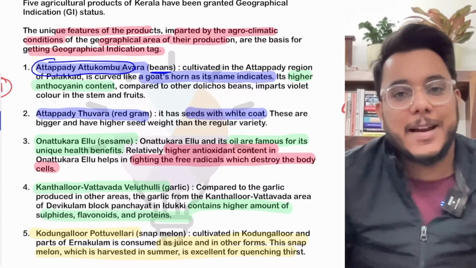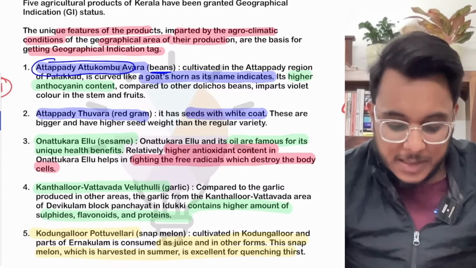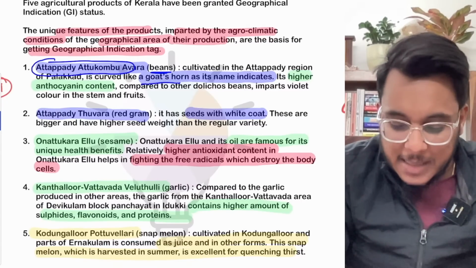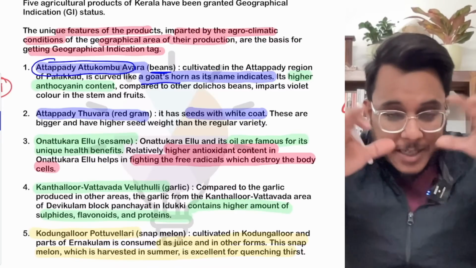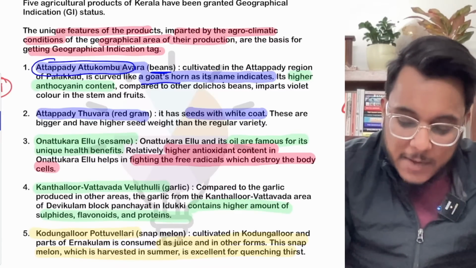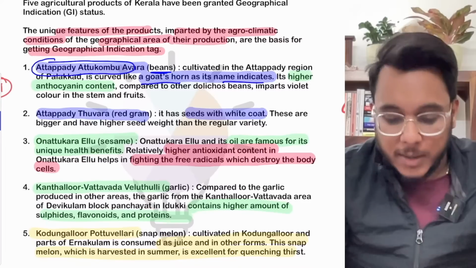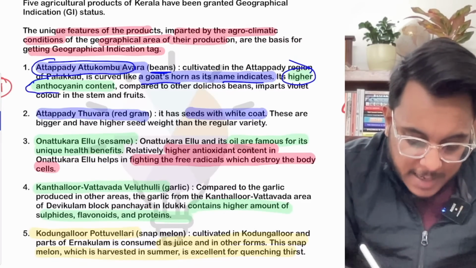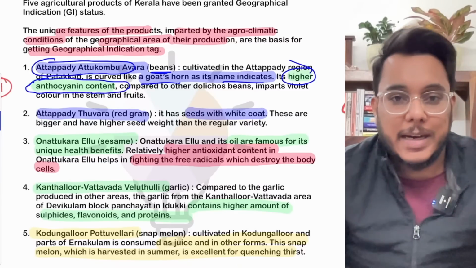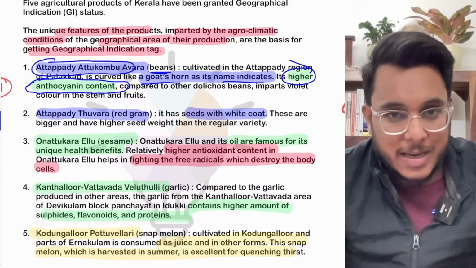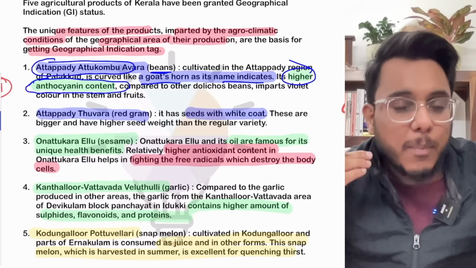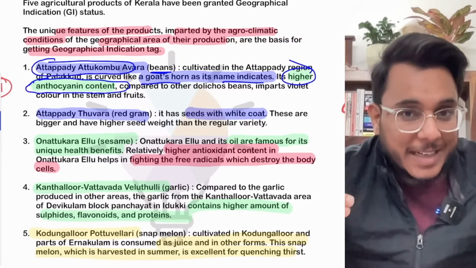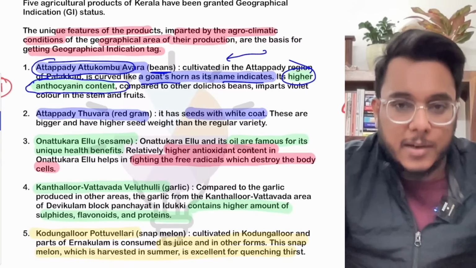Now this is a variety of beans, and this particular variety of beans looks like a goat's horn. Because of its appearance, it looks like goat's horns, and it has been given its particular name. This bean variety has a higher anthocyanin content, and because of this, it gets a unique purple color. Because of that unique color and unique texture, it has been given a specific recognition.